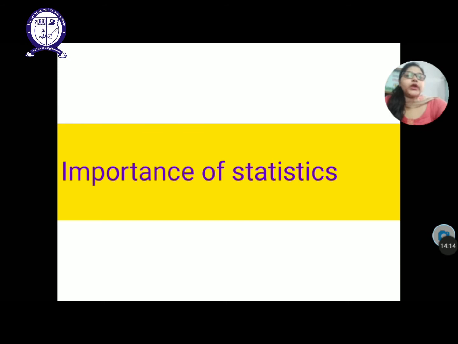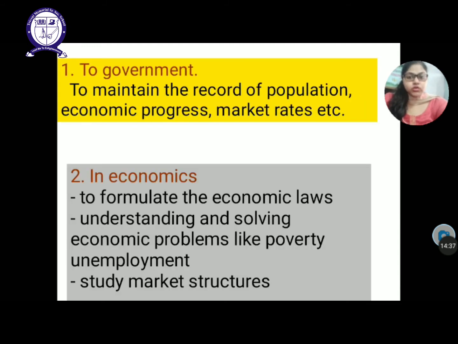Moving toward the next point, which is the importance of statistics. Importance of statistics means how statistics is useful in our life. Basically we have covered the meaning of statistics in the plural sense and singular sense. Now we should learn how statistics is useful for us. So statistics is useful in different types of sectors and in different ways. Okay, so let's start. First point is government, that is, how statistics is useful for government.